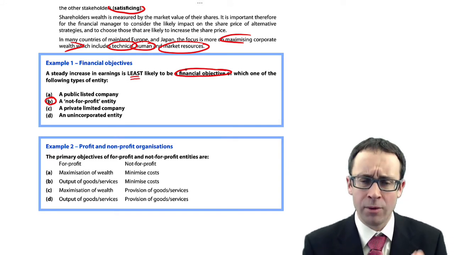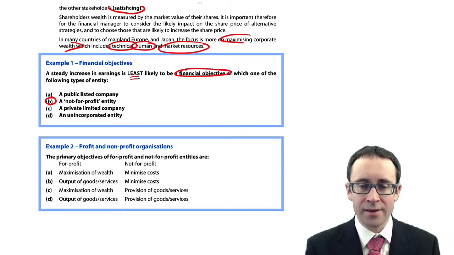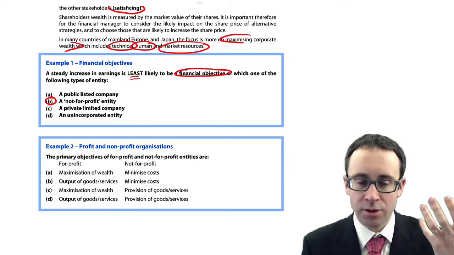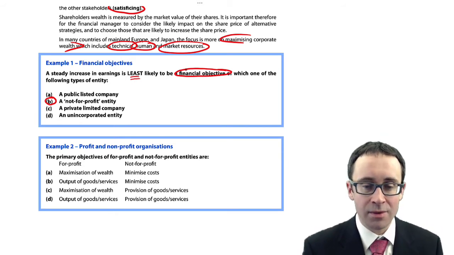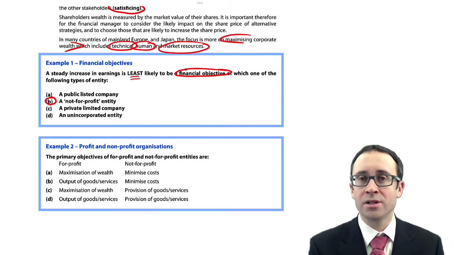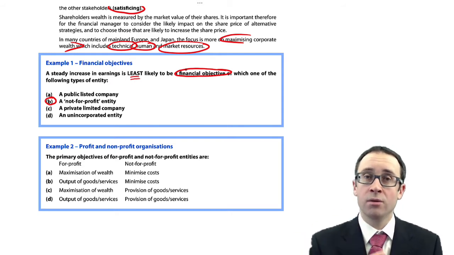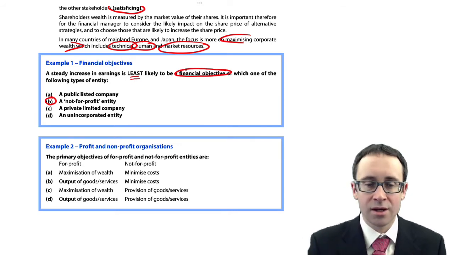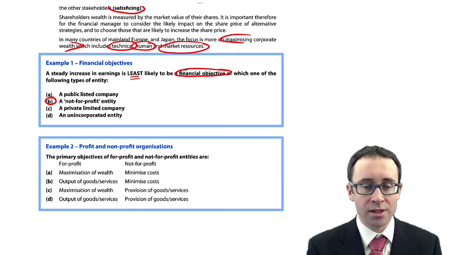A public listed company, if you were looking at A, that's going to be one of the biggest objectives, because it's accountable to the shareholders. So that would be a main financial objective. Similarly, a private limited company still has shareholders. Those shareholders might actually run the business as well, depending upon the size of that private company, but they still want to increase their profits.